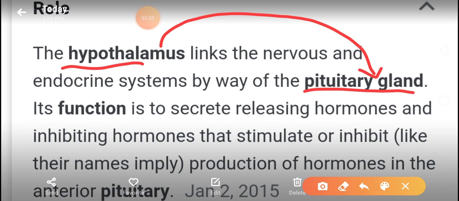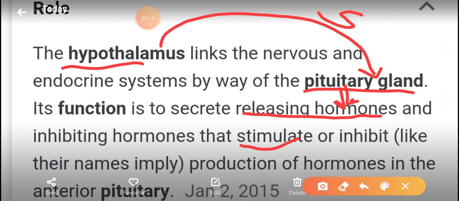The hypothalamus will give a message to the pituitary gland to release a hormone. So the hypothalamus will release a hormone, and when it is activating the pituitary, we call it a stimulating hormone because it will stimulate the release of hormone.